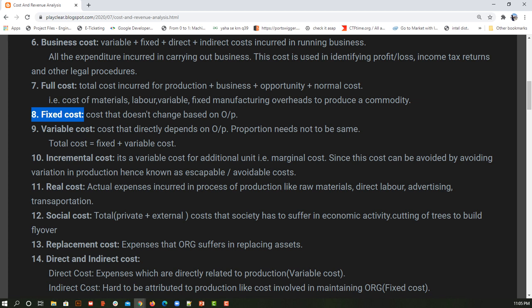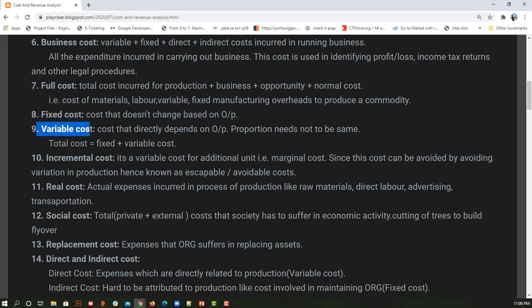Suppose I took a tempo on rent, and petrol and diesel are completely infinite, I can use any amount, but I need to pay the rent of the tempo. So even if I use it or I don't use it, because time is going on, I have to pay that cost. So that is nothing but a fixed cost.